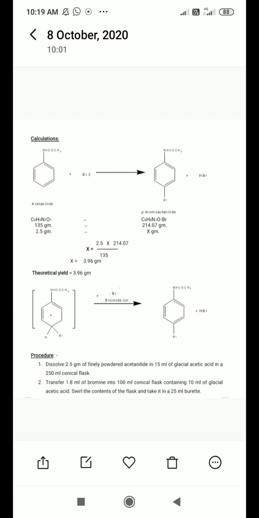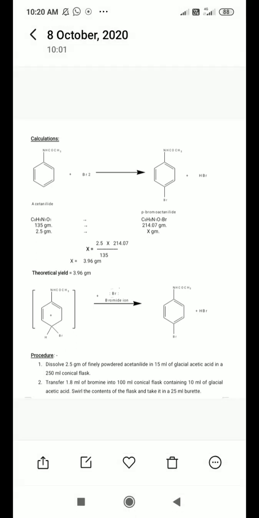Now you have the value for the theoretical yield. Then how to calculate the practical yield? After complete synthesis, purification, isolation, and complete drying, you will get the practical yield of your synthesized product. It might be 3 gram. So calculate the percentage practical yield: 3 gram divided by 3.96 into 100.